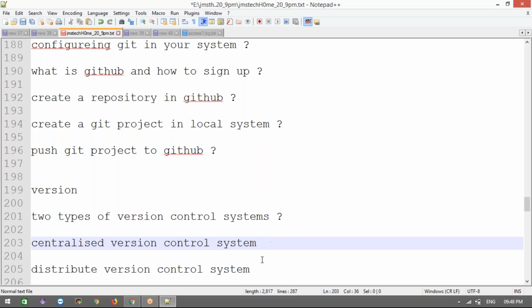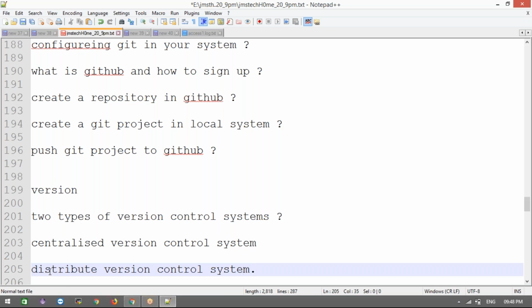What is a centralized version control system? It means that once all the people have developed the code, they put it into one place. That place is called a centralized version. That is the central place. They will put all developers' code into one place. That is a place we are calling a central repository. They will maintain one repository as a centralized repository.